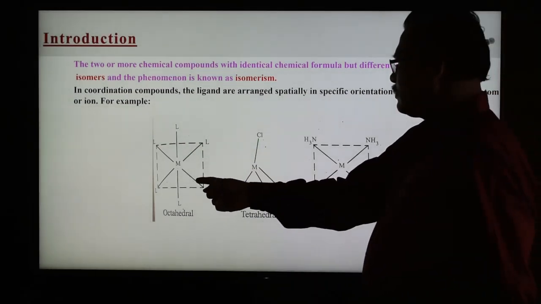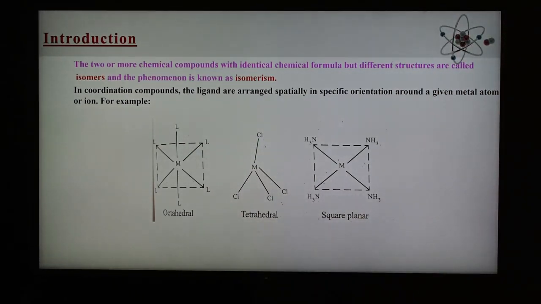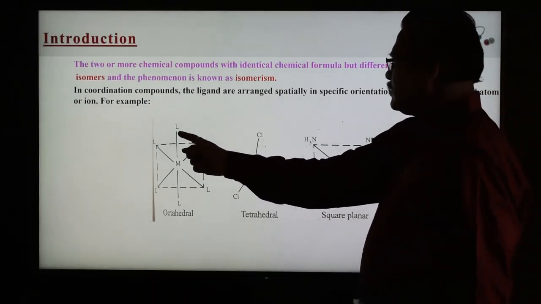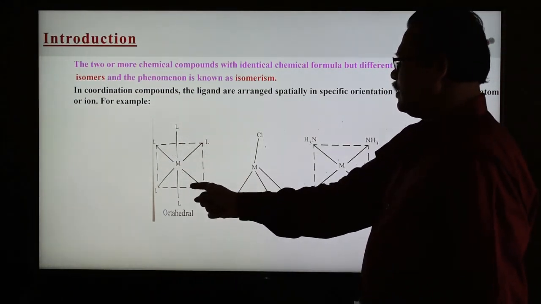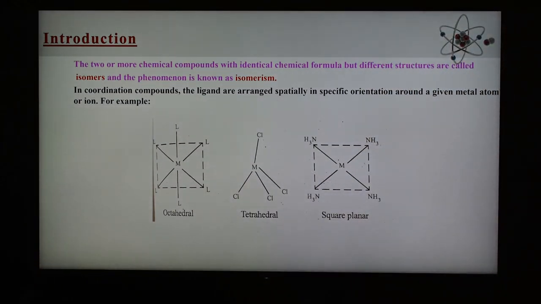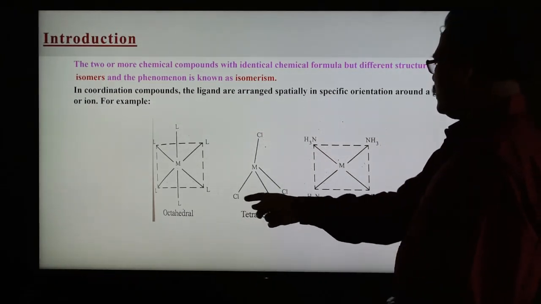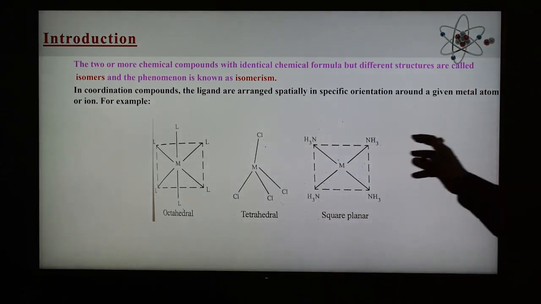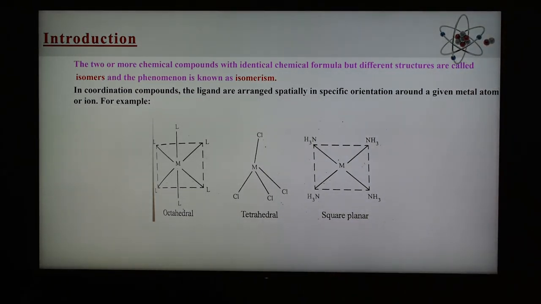And this is the octahedral geometry, this is tetrahedral and square planar geometry. In the octahedral case, there are six corners; the ligands are arranged in an octahedron and occupy the corners of the octahedron, and the metal ion is at the center. These are the four corners of a tetrahedron. If we join them, we get the tetrahedron. So three geometries have been shown. Here it is shown how the ligands are arranged around the central metal ion in coordination compounds or complexes. So there are mainly octahedral, tetrahedral and square planar geometries in coordination compounds.